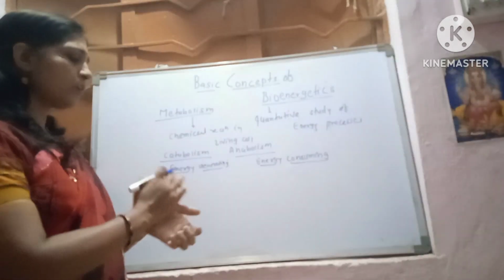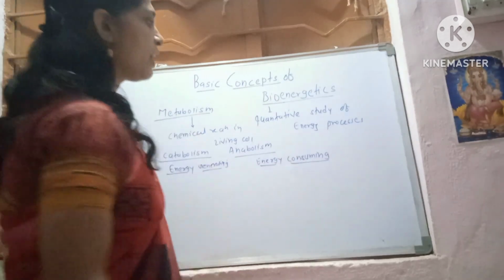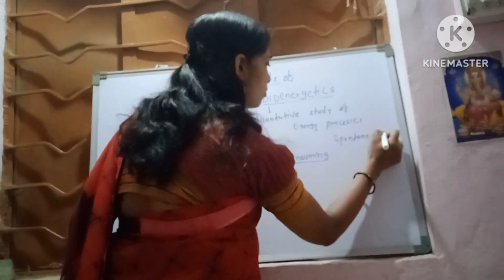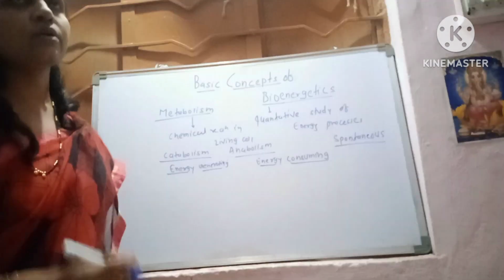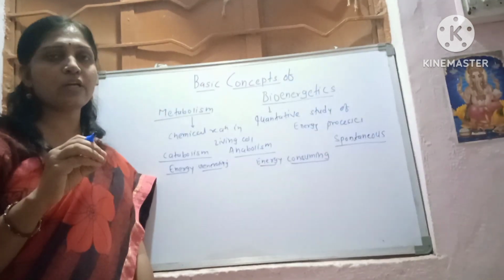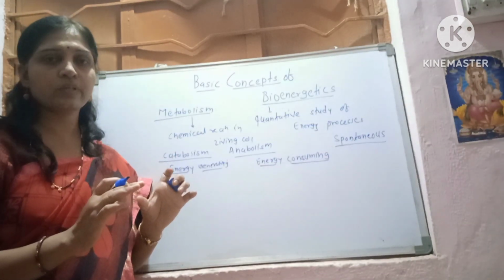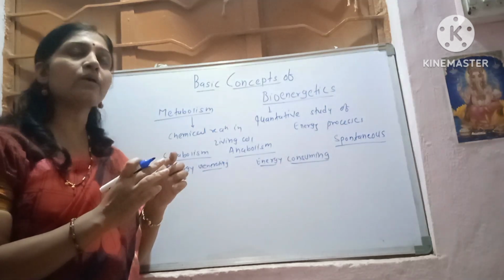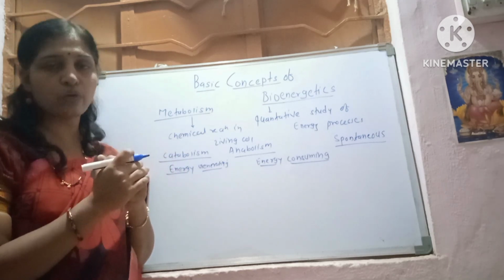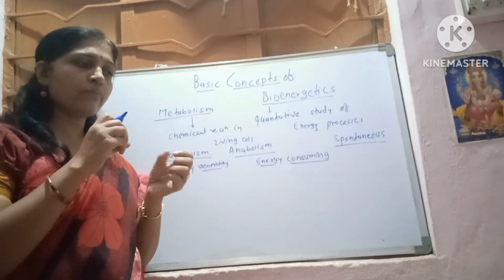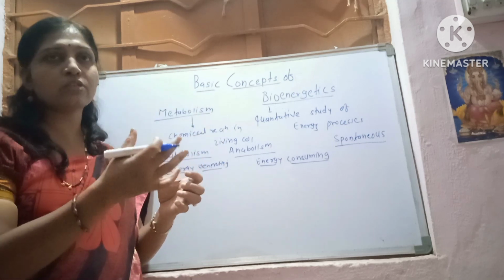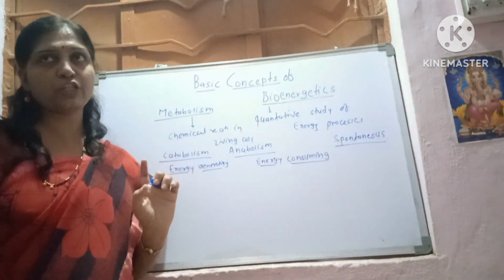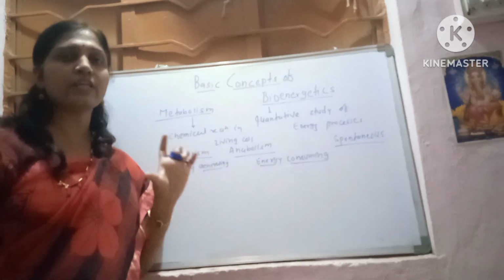Now within this, there are two specific types of reactions, spontaneous and non-spontaneous. Spontaneous reactions are chemical reactions which are carried out naturally. The processes which are carried out in nature are called spontaneous. There is no requirement of any type of stimulation, and we are not creating the conditions to carry out those reactions, which occur in the natural condition. These are called spontaneous reactions.